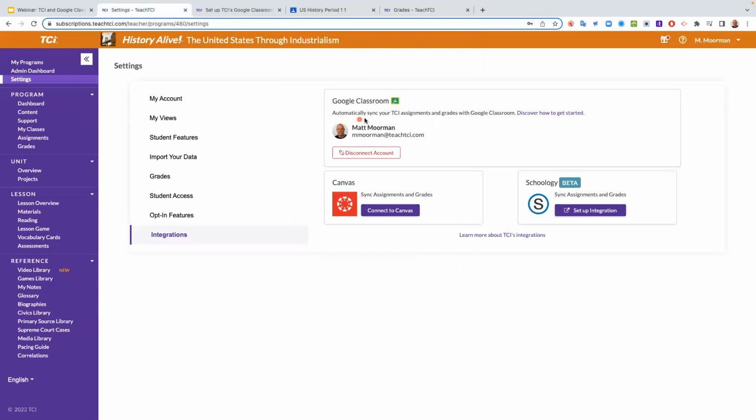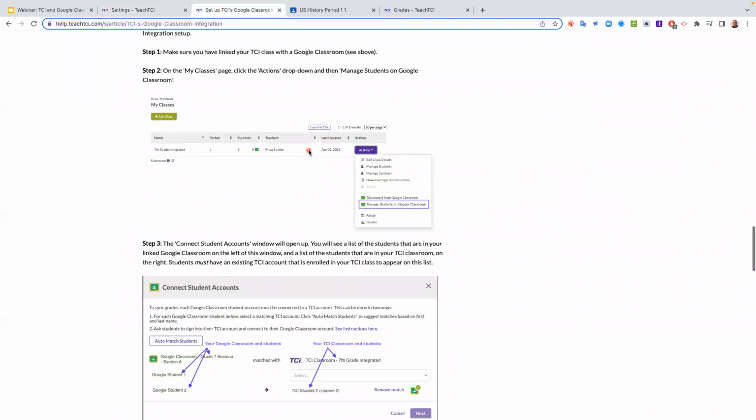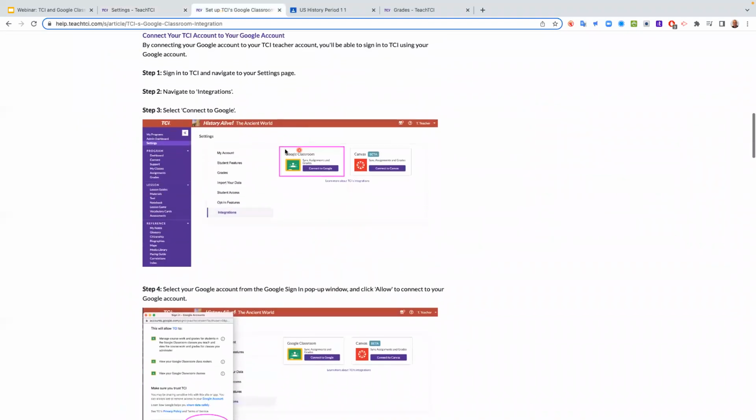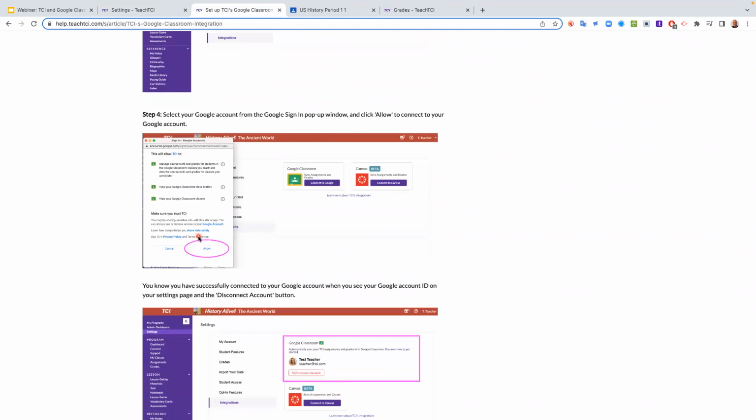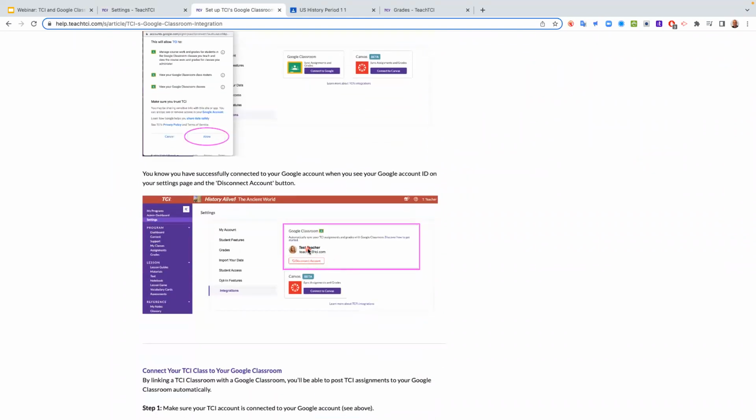Now, it says automatically sync your TCI assignments and grades. If you forget what I'm about to tell you, you could always now click on this link and it'll take you to that help article and it'll show you exactly what to do. But I am going to just kind of skip over that and get you right to that part right now. So the second step, if we're following, so basically what we just did is we just did this first step right here where we connected to Google and we allowed access and we now see that we are connected.